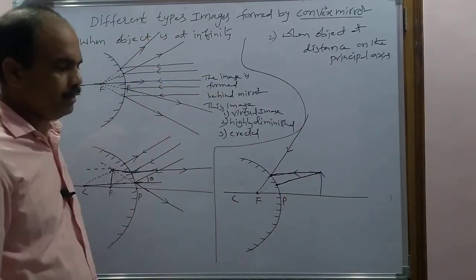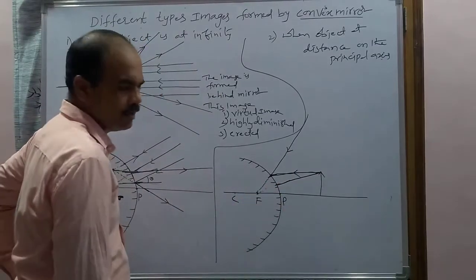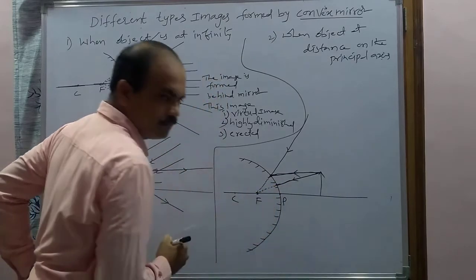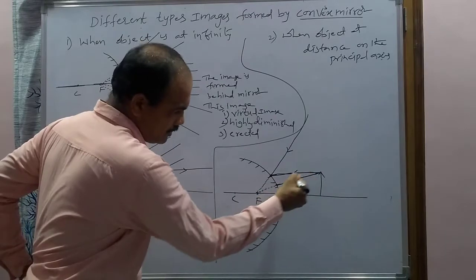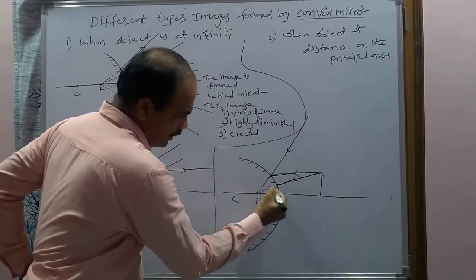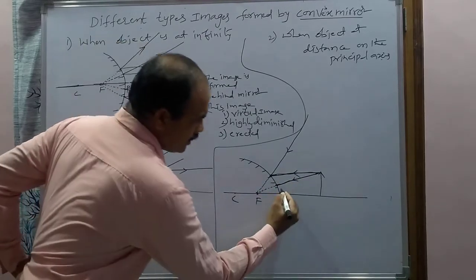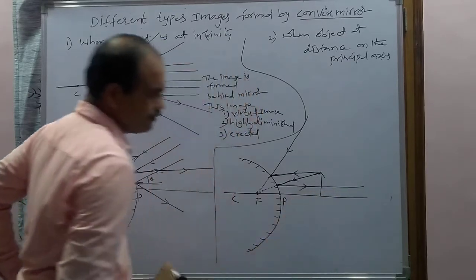There is no need to join the focus and point of incidence for the reflected ray. After reflection, how will it be? So this is the incident ray. To check whether it is traveling in the direction of the focus, you have to join. So now when it is joined, it is coming in the direction of the focus. So now after reflection, what happens? It is parallel to the principal axis.